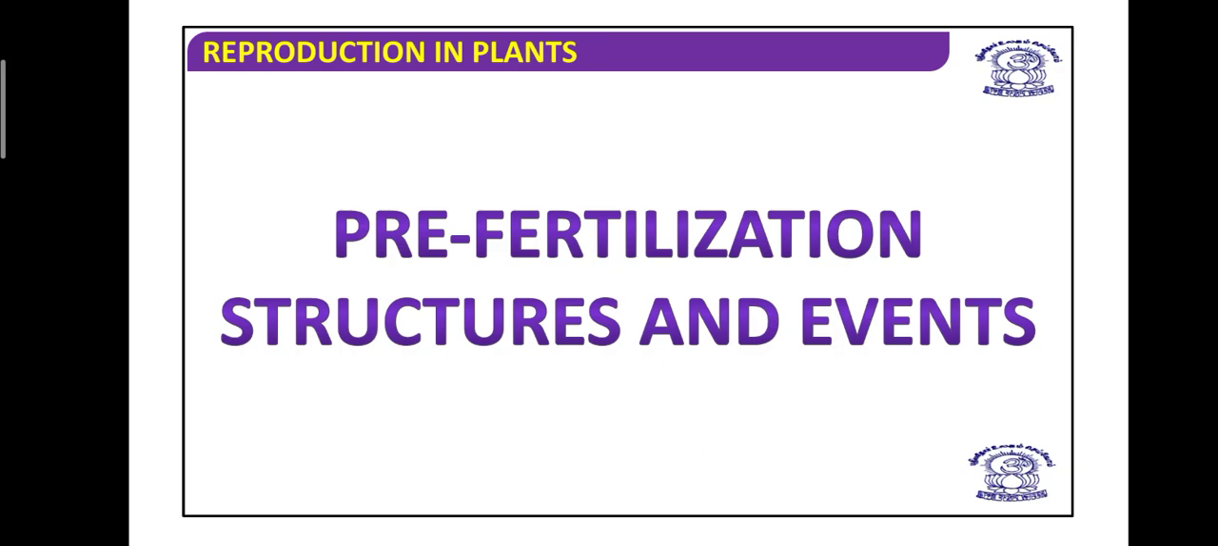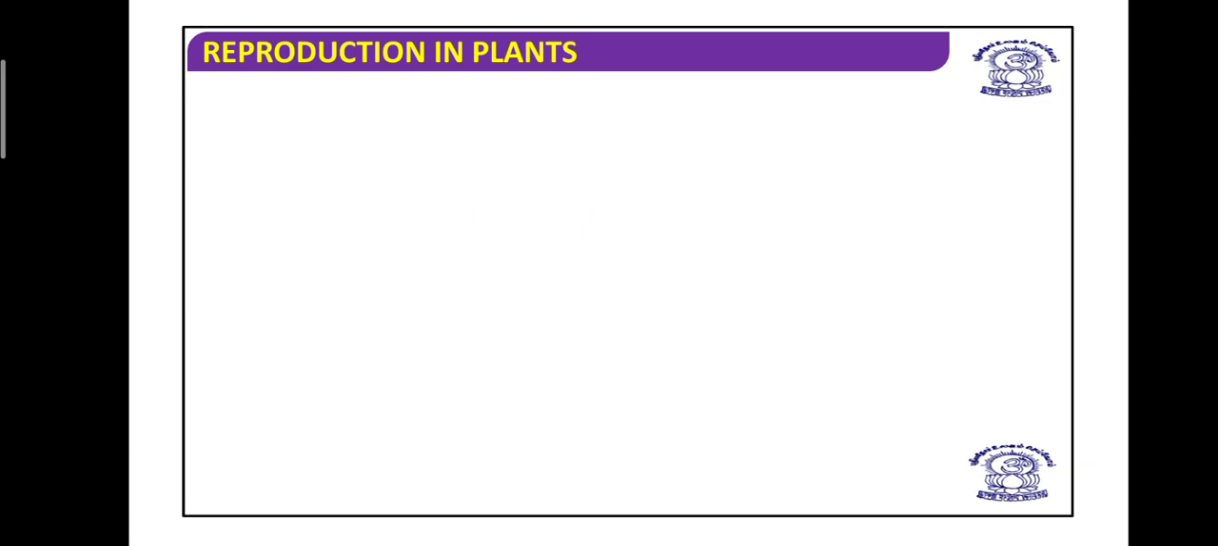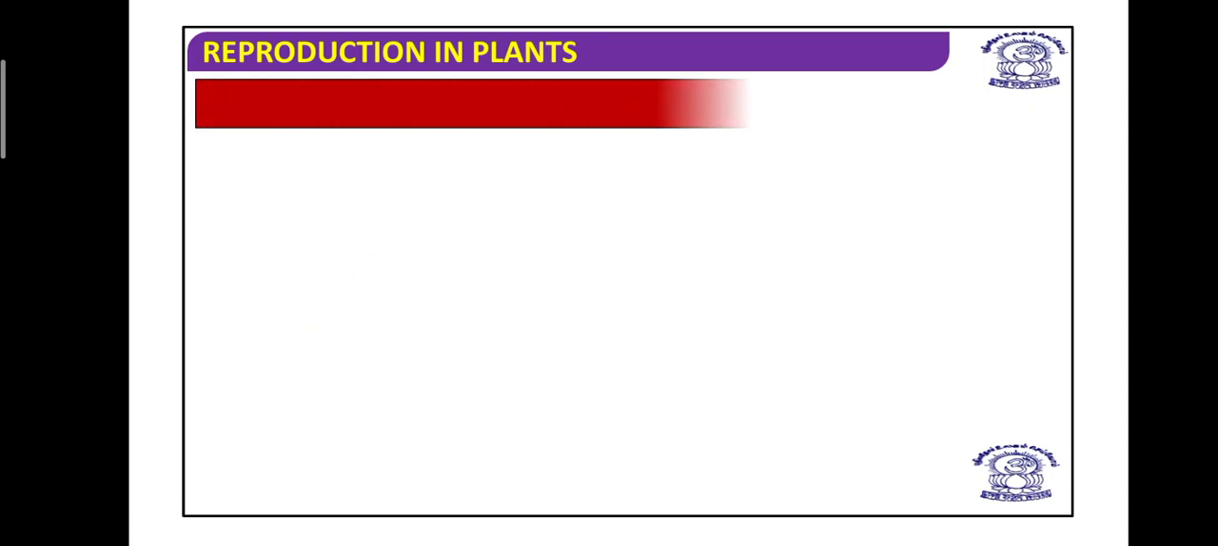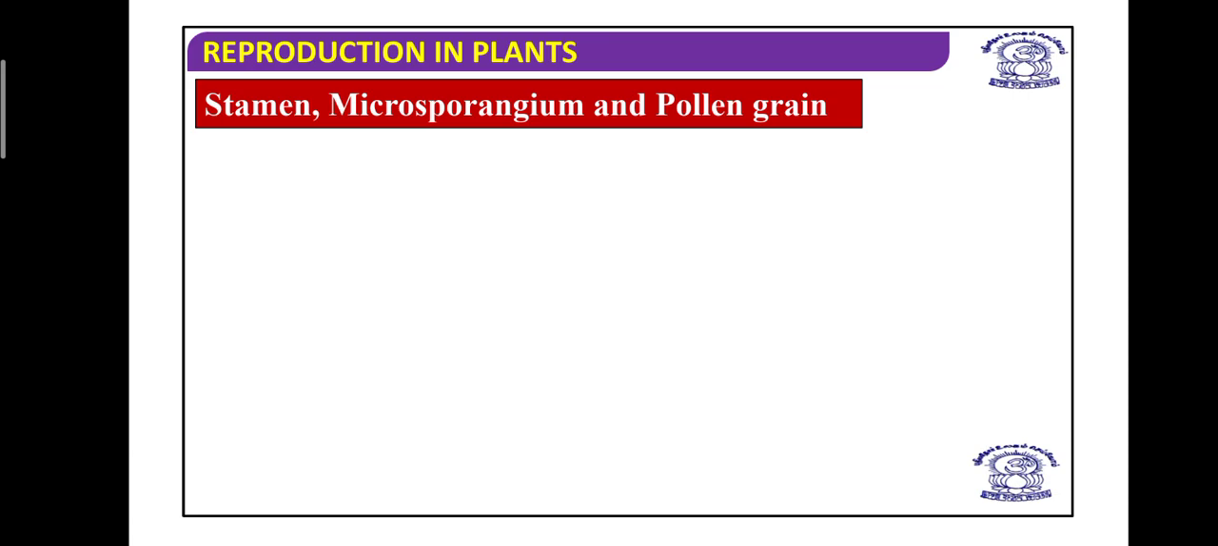Apart from the structural parts of this flower, here we have to talk about sexual reproduction by classifying it into different events, like pre-fertilization event, fertilization event, and post-fertilization event. So first we are going to talk about the pre-fertilization event, and then we will talk about the fertilization event. So here we are going to discuss pre-fertilization structures and events. Now, when we talk about pre-fertilization structures and events, it includes mainly the stamen, and in the stamen you will find a microsporangium,